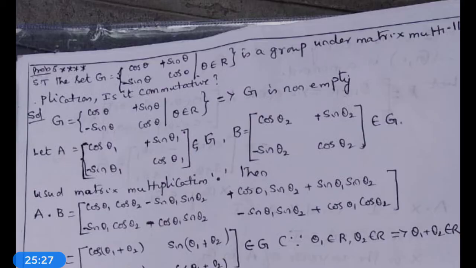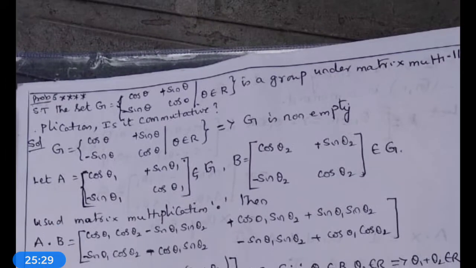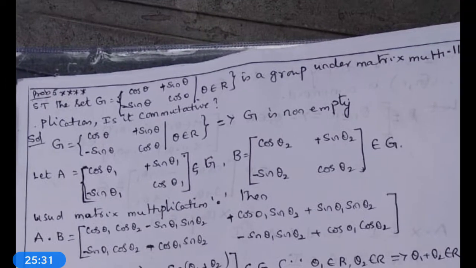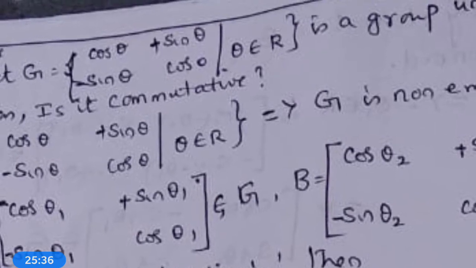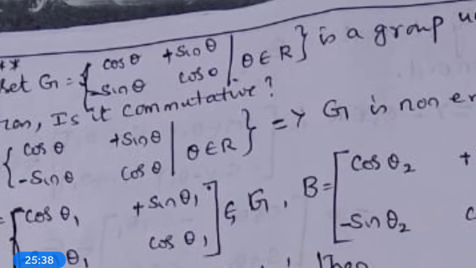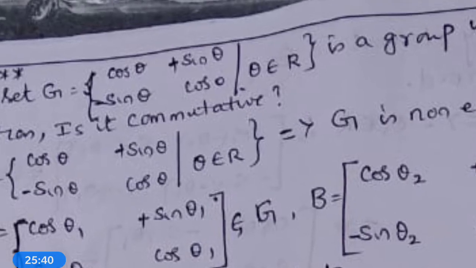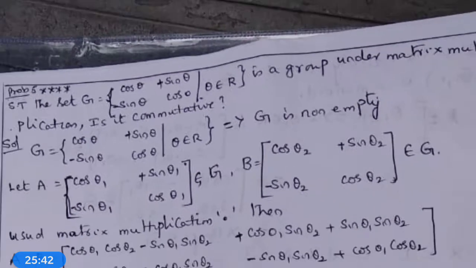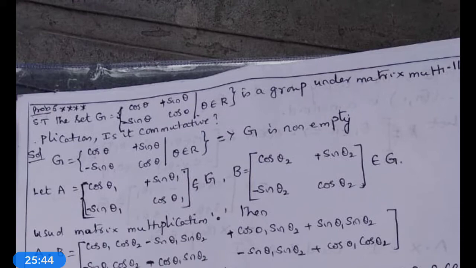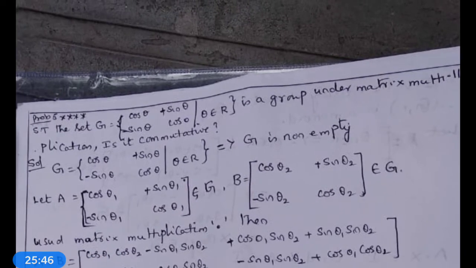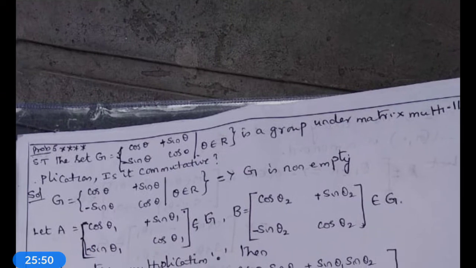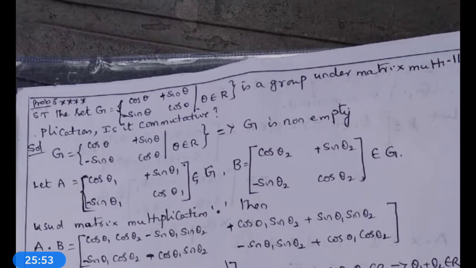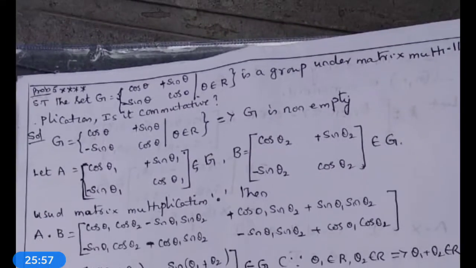Next, problem number 5. Show that the set G is equal to the set of 2 by 2 matrices, first row cos theta sin theta, second row minus sin theta cos theta, such that theta belongs to R, is a group under matrix multiplication, and whether the group is commutative or not.